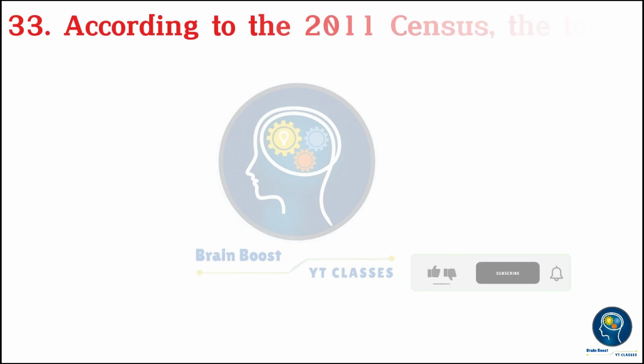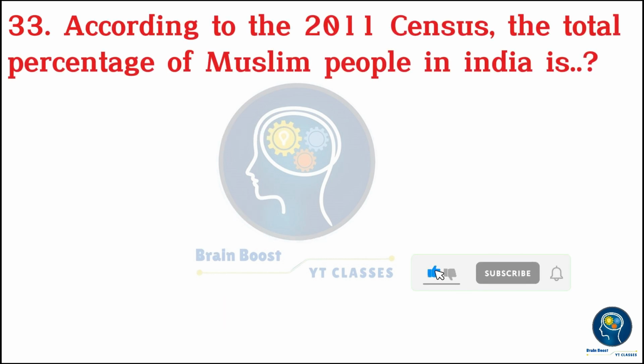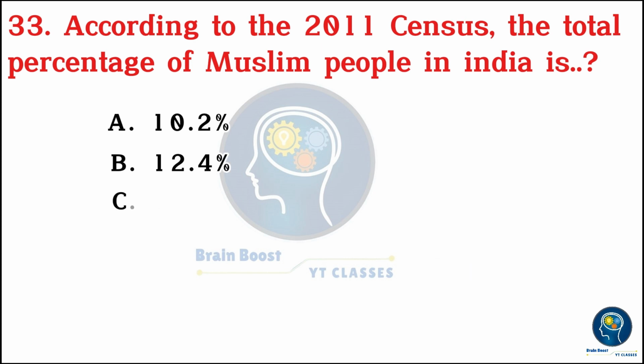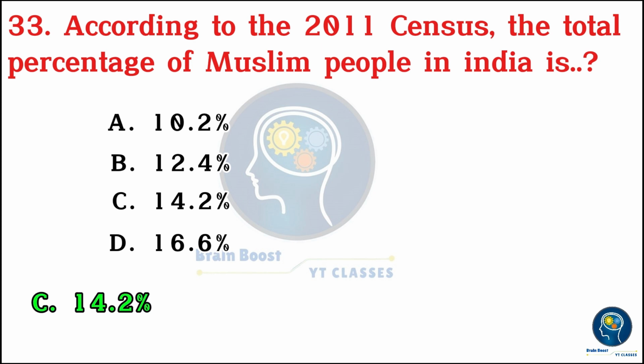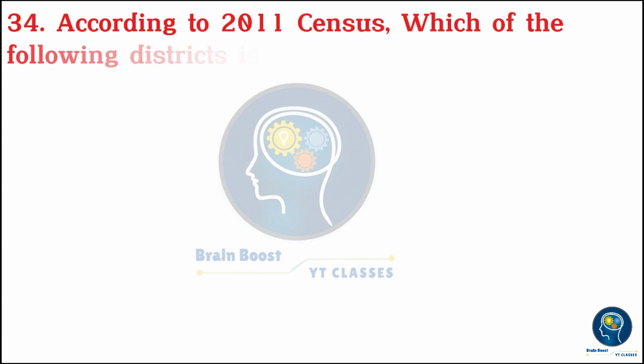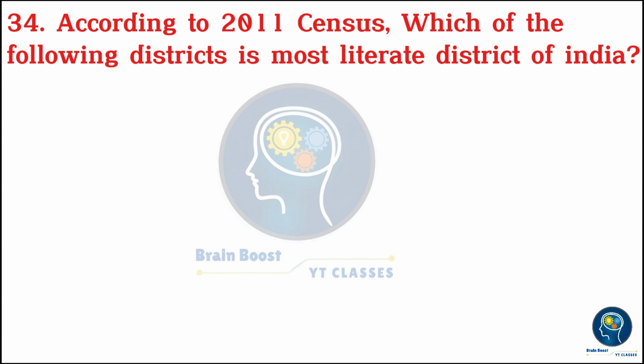Lakshadweep. According to the 2011 census, the total percentage of Muslim people in India is A. 10.2%. B. 12.4%. C. 14.2%. D. 16.6%. C. 14.2%.